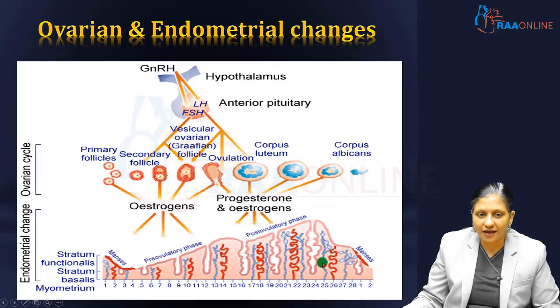The endometrium has various layers. Below the endometrium lies the myometrium. The basal layer of the endometrium is called the stratum basalis, and the superficial layer of the endometrium is called the stratum functionalis. Now, these are the endometrial and ovarian changes. This is the endometrial change, this is the ovarian cycle, and this is the hypothalamus secreting GnRH, which acts upon the pituitary to make it secrete LH and FSH.